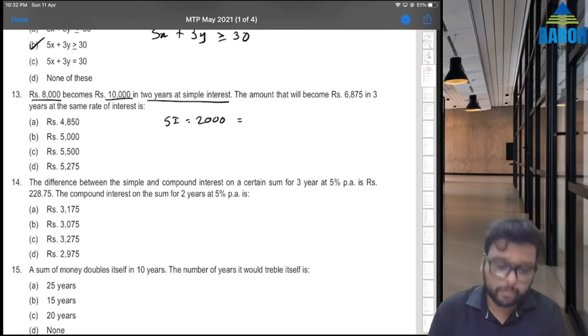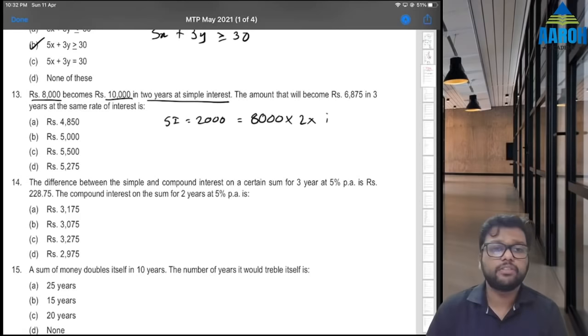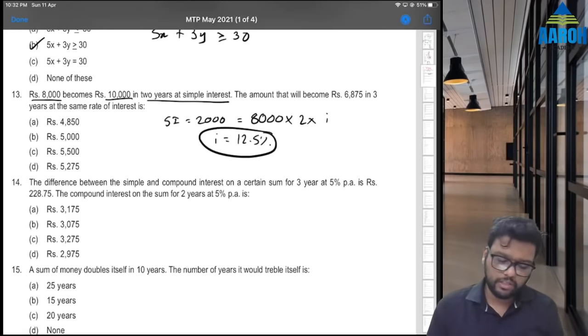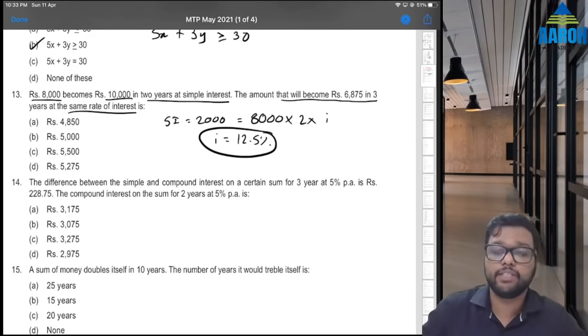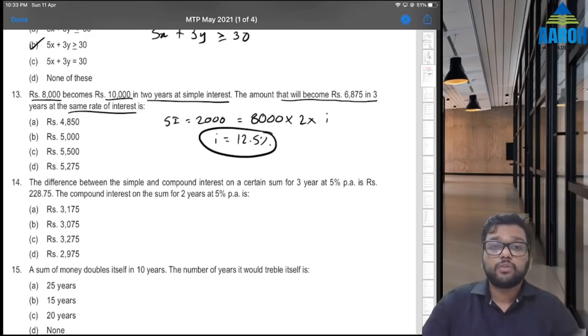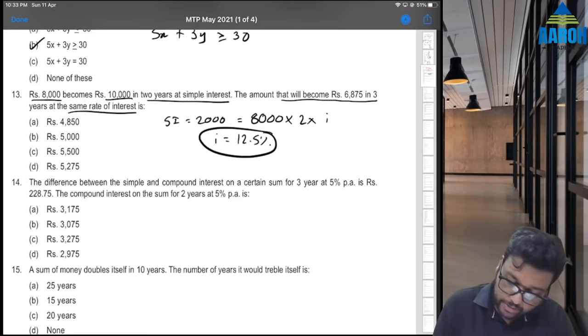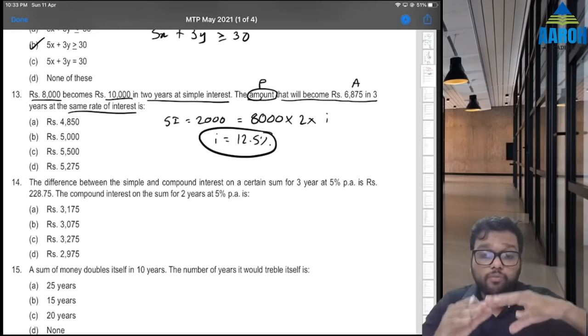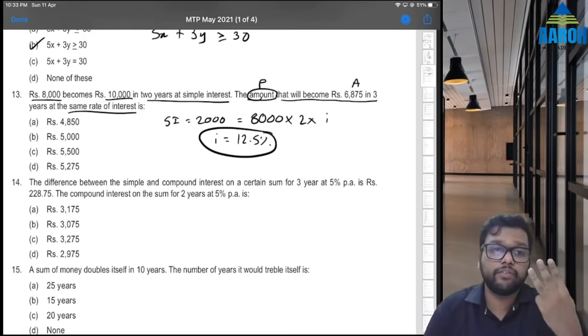So we know the formula of simple interest is principal into 2 years into interest. So we can find interest rate without reading, because we know that everything is given. That means interest rate is missing. So I will be 2,000 by 8,000 by 2. That is 12.5%. Check. The amount that will become rupees 6875 in 3 years at the same rate of interest is. So amount that will become 6835, that means this is the amount, and amount matlab actually they are asking principal. So asking what principal will become 6875 in 3 years.